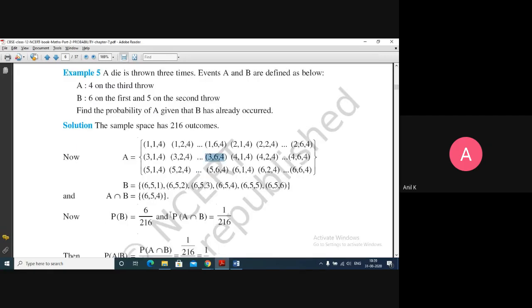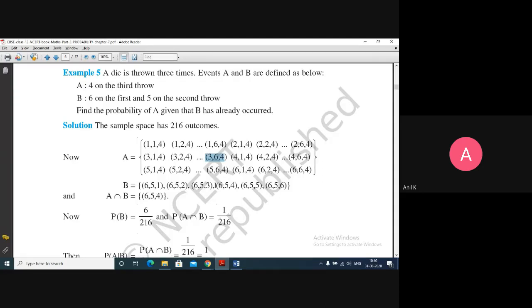What about B? 6 in the first, 5 in the second: 651, 652, 653, 654, 655, 656. These are the outcomes of B. When I go for A intersection B, the common elements of A and B, it means 6 and 5 in the first and second place and 4 in the third place.